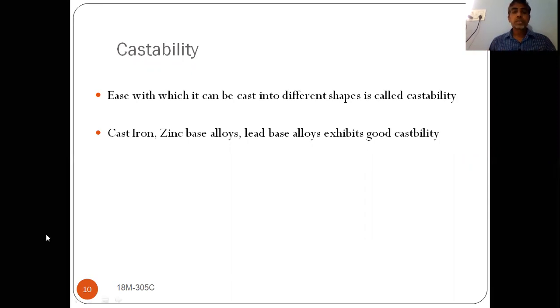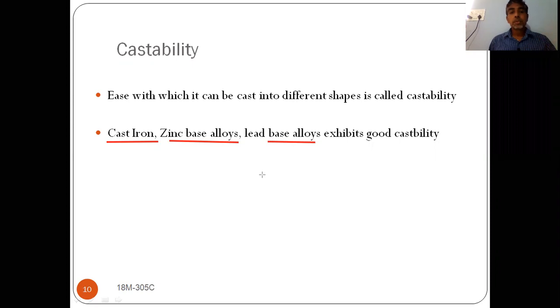Generally we know that cast iron, zinc alloys and lead alloys possess good castability properties. Cast iron is easily castable, and zinc based alloys and lead based alloys produce good castings. That means they are easily castable.